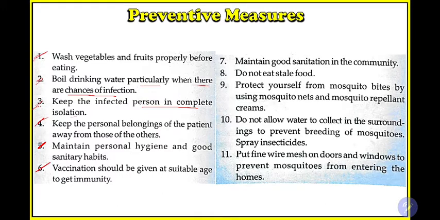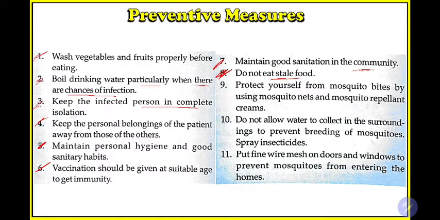Vaccination should be given at a suitable age to get immunity. We all know in our small age we are all given vaccines, the polio vaccine, and some other vaccines. These are also necessary to save ourselves from different diseases. Maintain good sanitation in the community, not only at home. You should suggest others also to maintain good sanitation habits. For example, after the toilet and before eating, wash your hands with soap. Maintaining cleanliness in my home and community is your duty, or you should tell others about this.